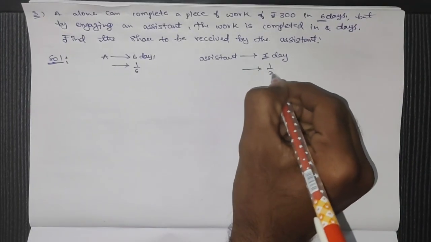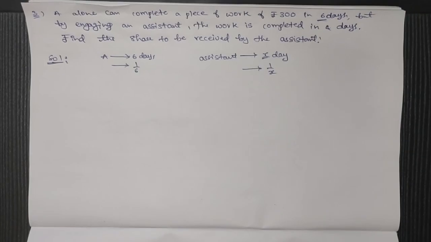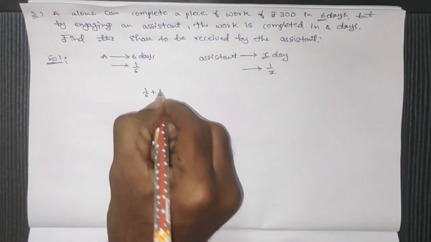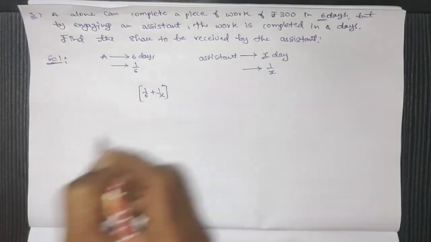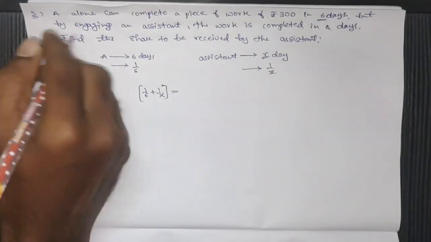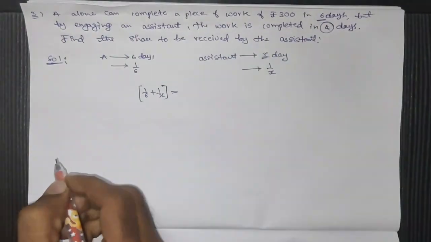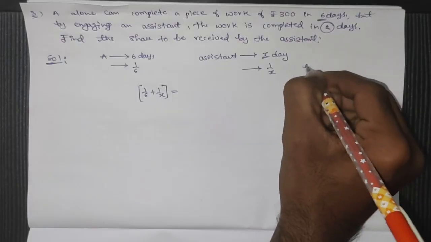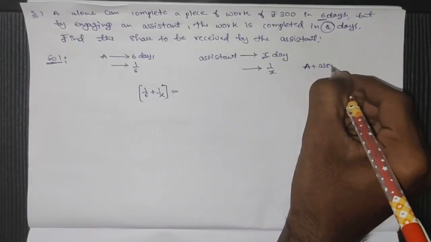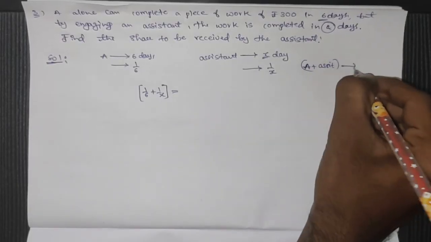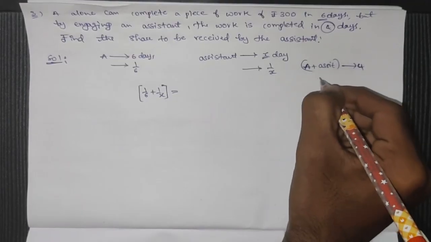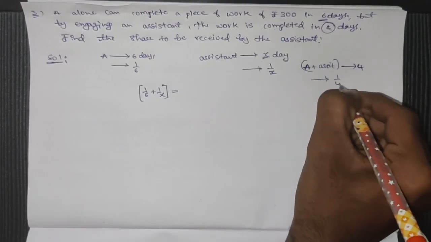Then his 1 day work will be 1 by x. Now both of them, A and his assistant, working together complete the whole work in 4 days. Then the both of them's 1 day work will be 1 by 4.